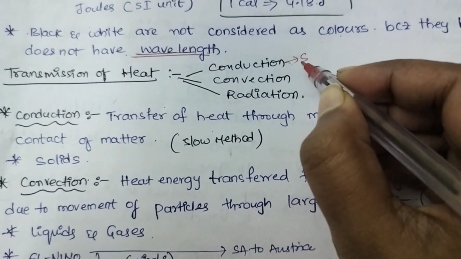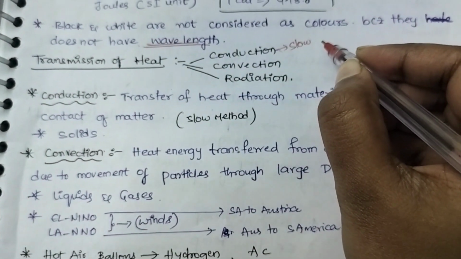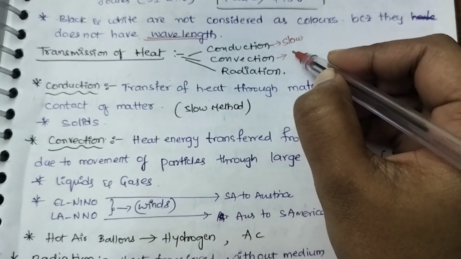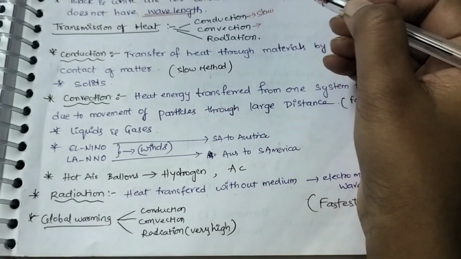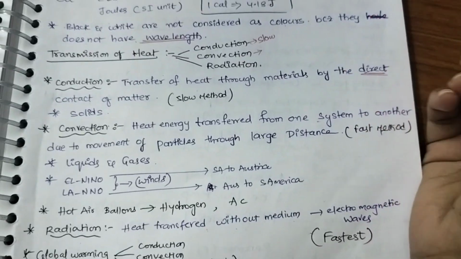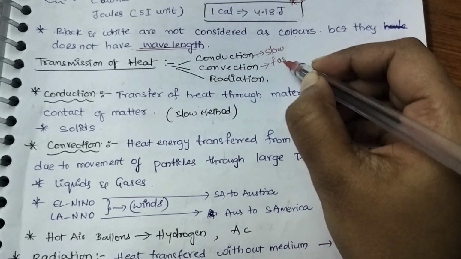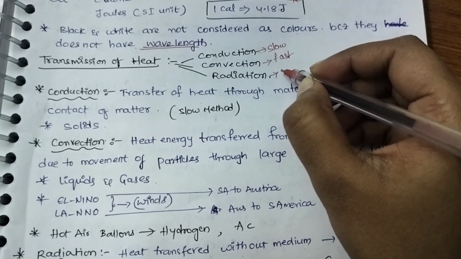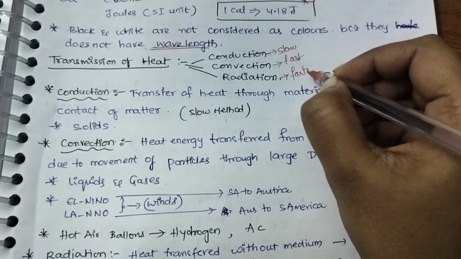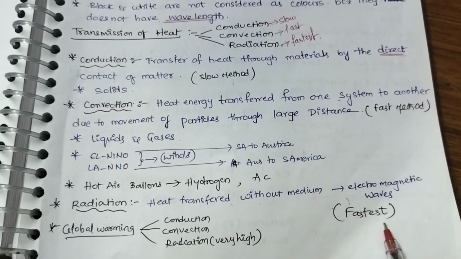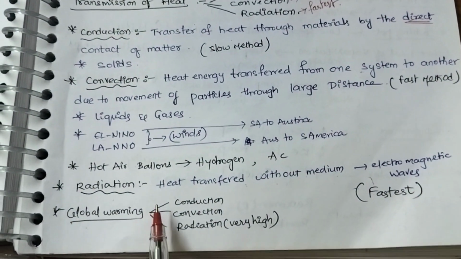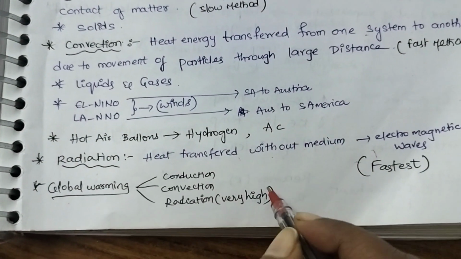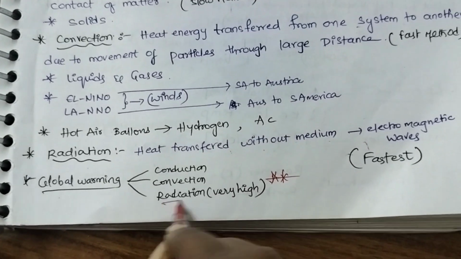Conduction is the slow process and it happens between direct contact of two materials. When it comes to convection, the distance between the two materials or systems will be more, and it is a fast method. When it comes to radiation, it does not need any medium to transfer the heat and it is the fastest. An example for this is electromagnetic waves. Global warming can happen by conduction, convection or radiation, but most of the time, very frequently, it happens only through radiation in a very high manner.